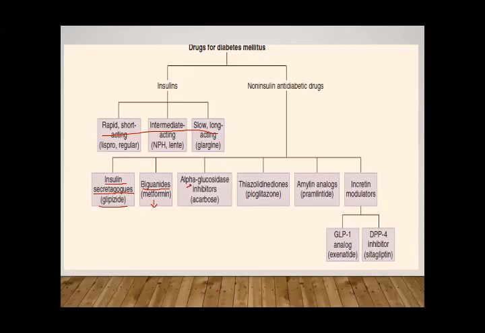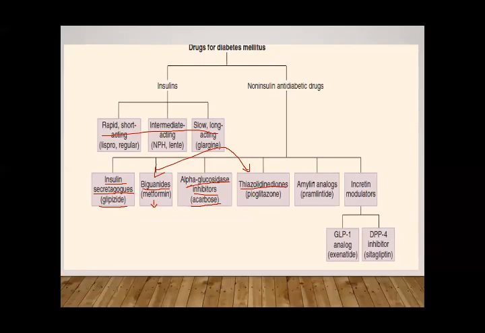Then we have alpha glucosidase inhibitors. They inhibit the absorption of glucose from the intestine, and the drug is acarbose. And then we have thiazolidinediones. It has two drugs, pioglitazone and rosiglitazone. This group also increases the sensitivity of tissues to insulin. So with biguanides, you can consider them brother and sister, okay?